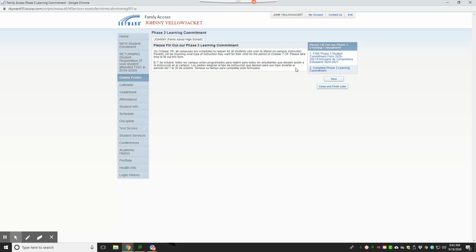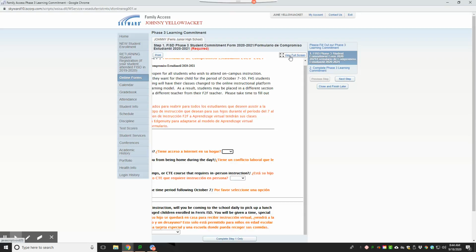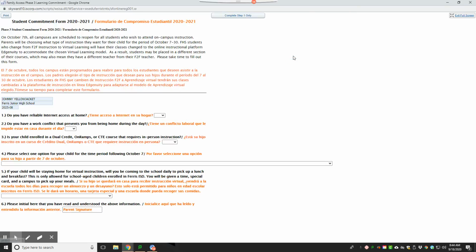It just reinstates what I had mentioned earlier about on October 7th, all campuses are scheduled to reopen for all students who wish to attend on-campus instruction. And then you can pick what type of instruction. To begin the form, just click the first link, number 1, FISD Phase 3 Student Commitment Form. And make sure if you're on a desktop to click View Full Screen. This will be very hard to fill out on a phone, so we do not recommend it.